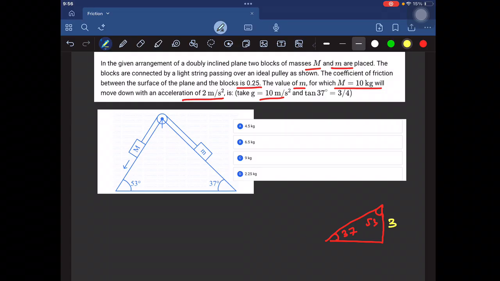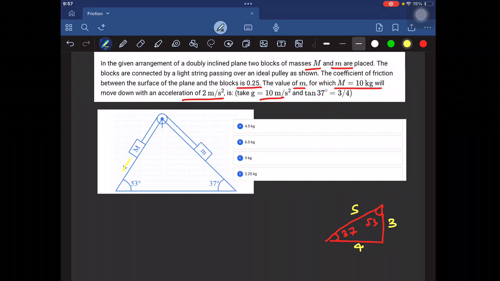So 65 minus 8m, this is the net force. To calculate the acceleration, we have to equate the net force to the total mass of the moving bodies into acceleration.